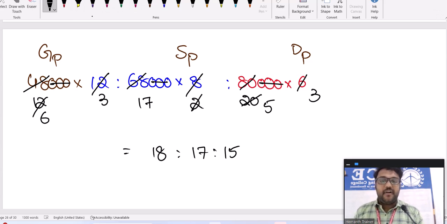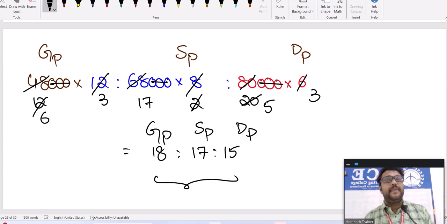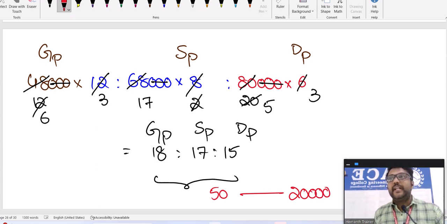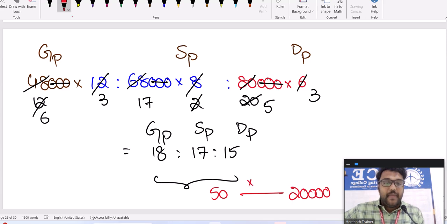Now this is Geeta's profit, Shreya's profit and Deepak's profit. When you add this directly, 18 plus 17 plus 15, how much? Adding directly we got 50. But in the question, what is the total profit they have to get? 20,000. Adding those three, we need to get 20,000 because 20,000 is distributed among these three people. But in ratio adding, I got only 50. So what is the factor here? I have to multiply with 400.